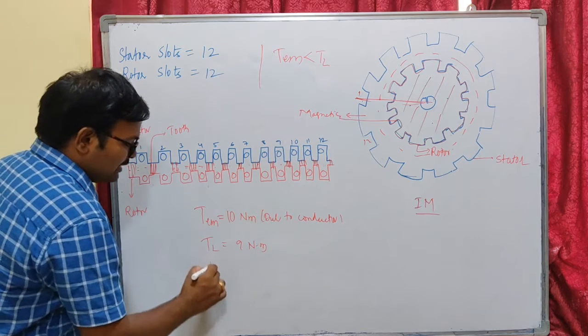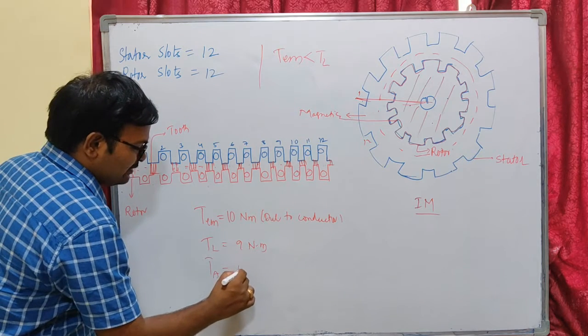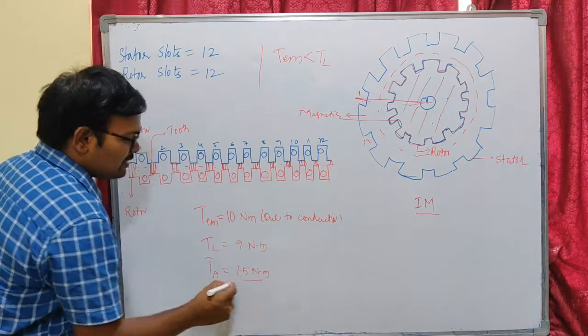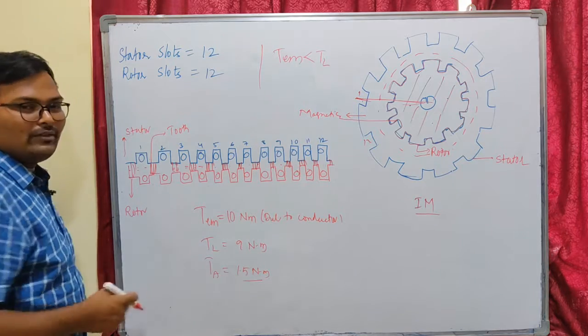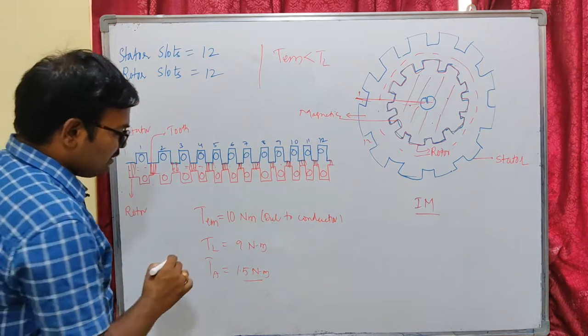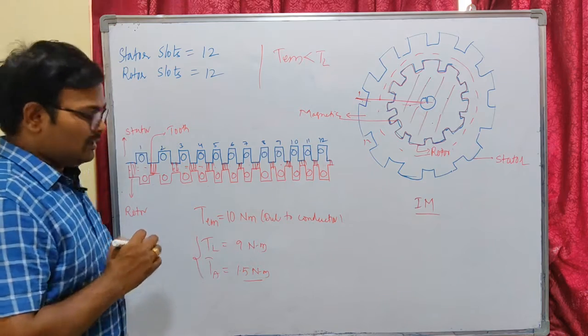So that's why this alignment torque is opposite to our electromagnetic torque. Let us say I have considered it as a small number because it is very small. I have considered this alignment torque as 1.5 Newton meters. Now let us see. So these two are opposite to our electromagnetic torque because we have to supply this alignment